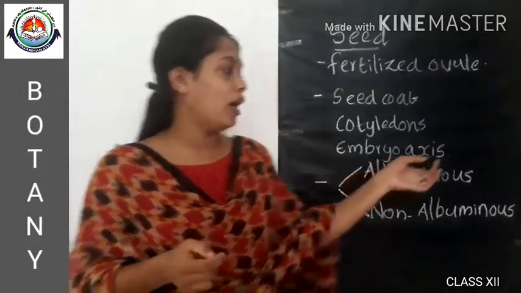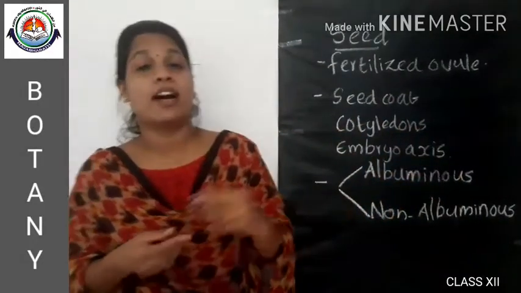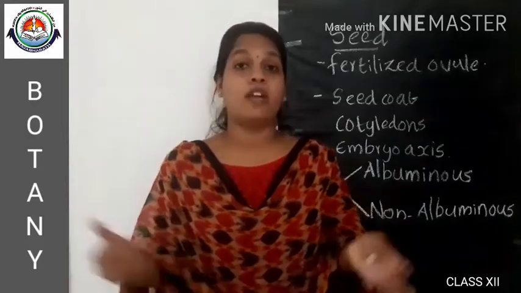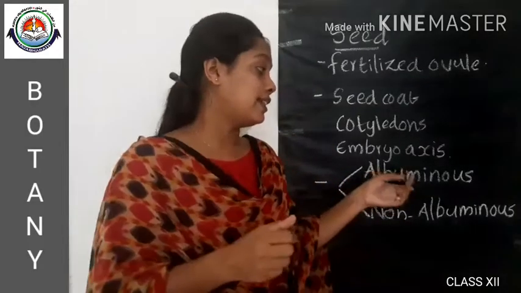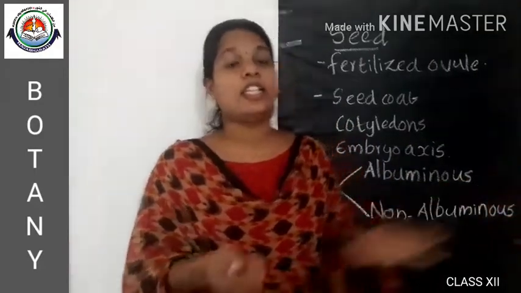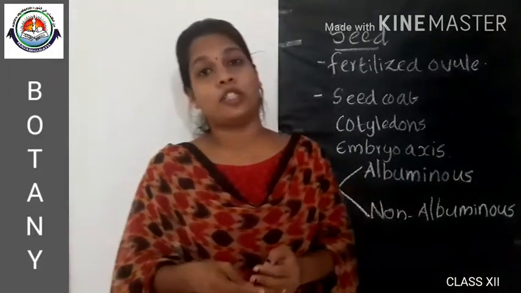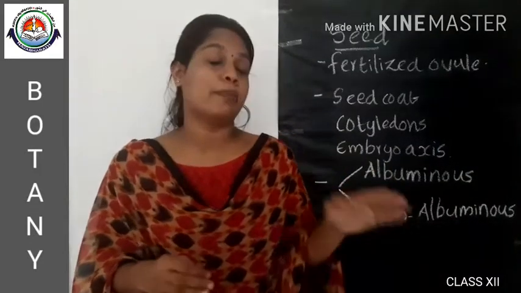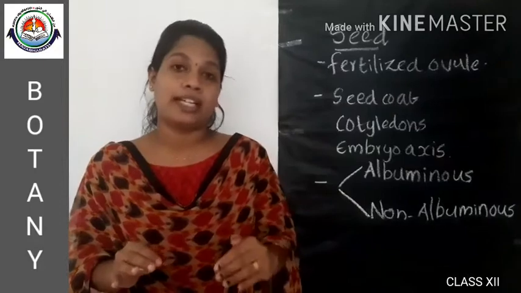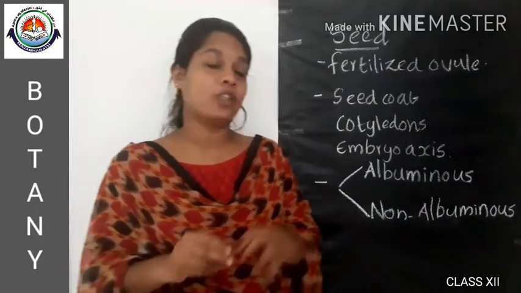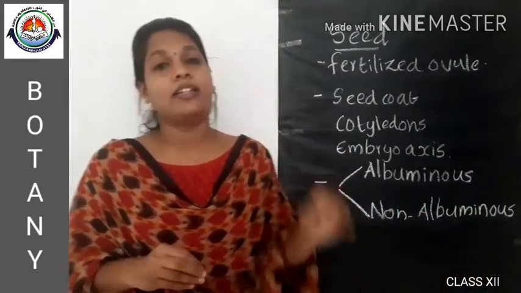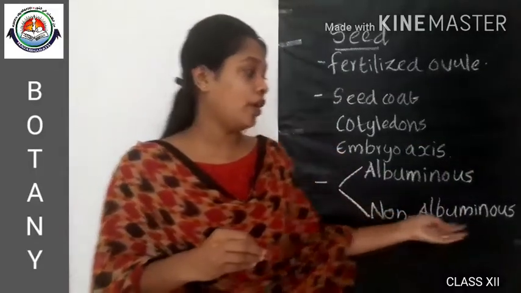Examples of albuminous seed containing plants are rice, wheat, maize, castor, sunflower, etc. These plants contain residual endosperm. And non-albuminous seeds do not contain the residual endosperm. The endosperm is not persistent in non-albuminous plants, and it is completely utilized by the developing embryo. That kind of seeds are called non-albuminous seeds, and the examples are pea and groundnut.